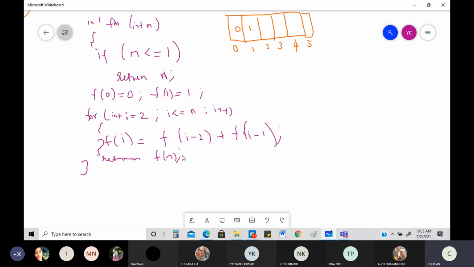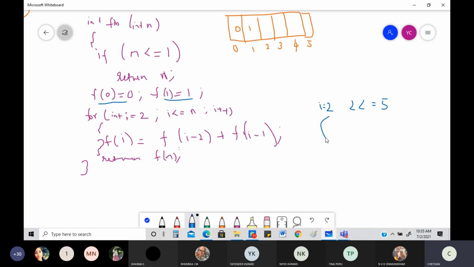So how do you figure out these values? This can be done very simply. See, 0 and 1 are already written. I've written very clearly the value of Fibonacci of 0 is 0, Fibonacci of 1 is 1. Already written, not a problem. Then I'll start with i is equal to 2. Is 2 less than or equal to 5? Very much true. So you go inside and do what?